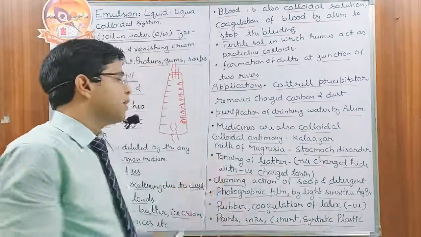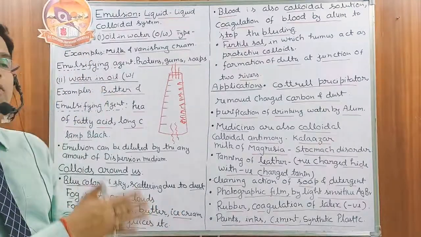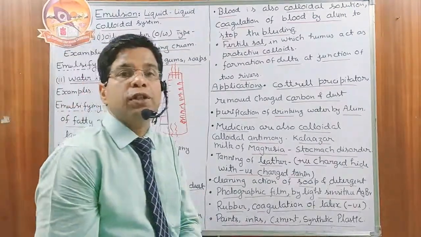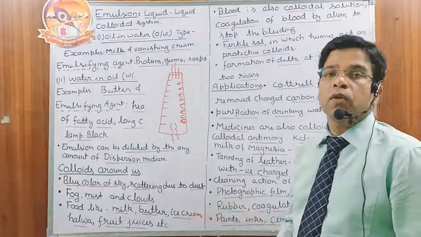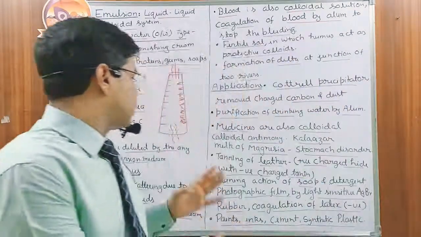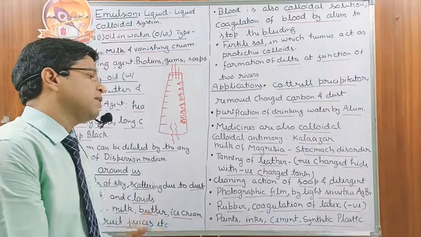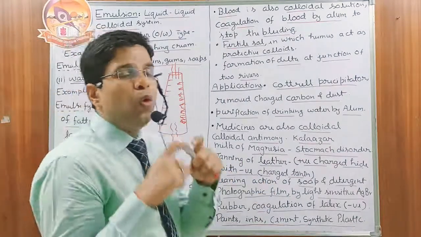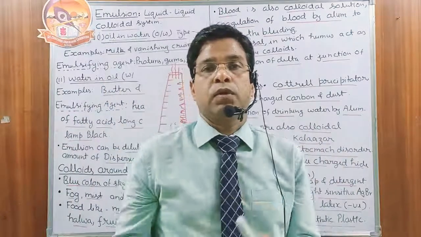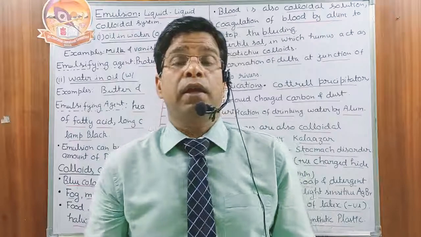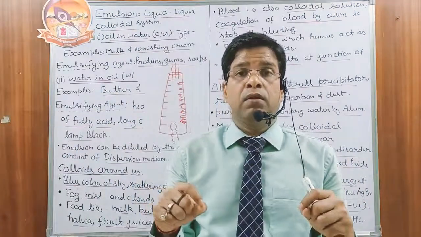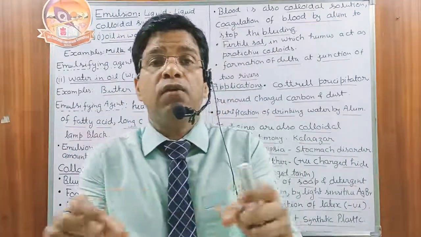Okay, next, cleaning action of the soap. Look, this we have already discussed in associated colloids, which was again an application of the properties of colloids. Next is the photographic film with light sensitive AgBr. Look, the older photographic film, the film which we used in the older cameras, not the digital camera. In that one we have a reel, in common language called the photo reel.